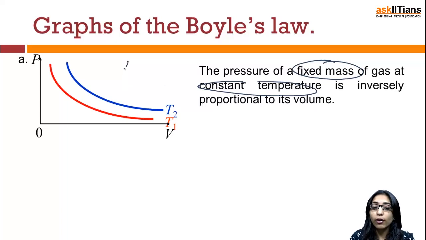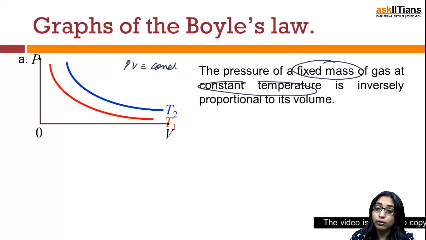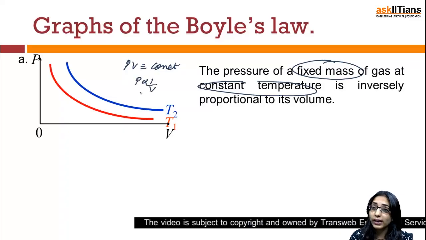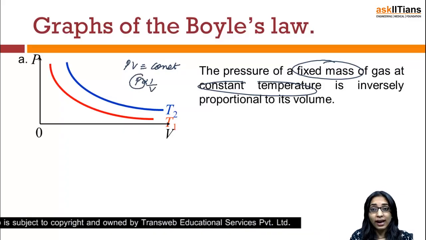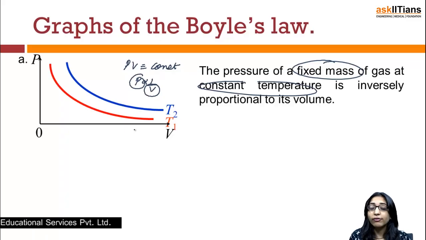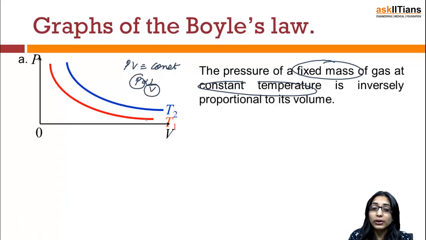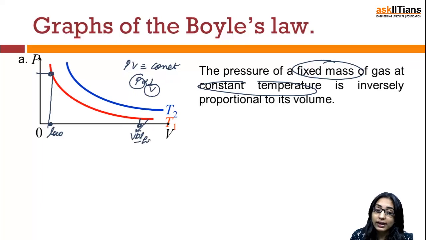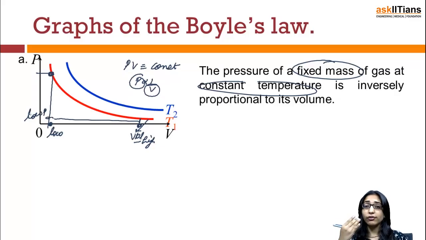Now, since we have simply got the curve as PV is equal to constant, or I can say P is inversely proportional to V, when pressure is high, the volume has to be low and the graph is simply plotted in this way. For example, this red curve indicates, let's say, at some temperature T1. When you are working for a very high value of pressure, the volume value correspondingly is low. Whereas if the volume is high, then you can see that the pressure is going to be low. So if P is high, V will be low. If P is low, V will be high.